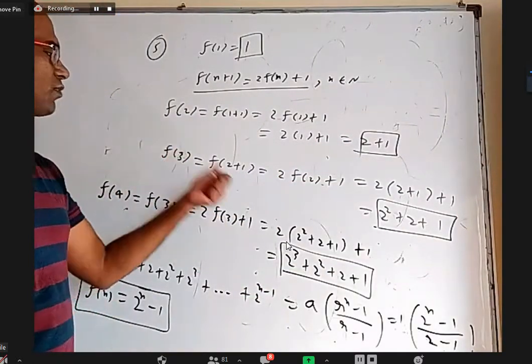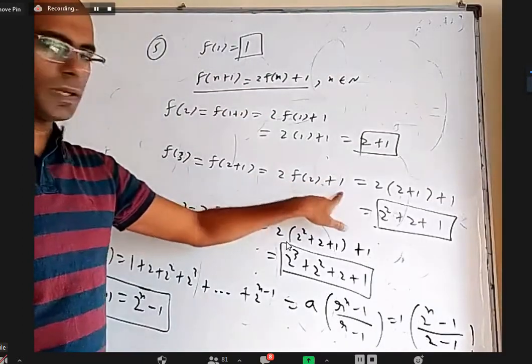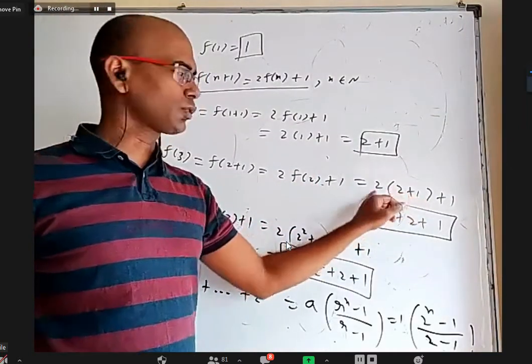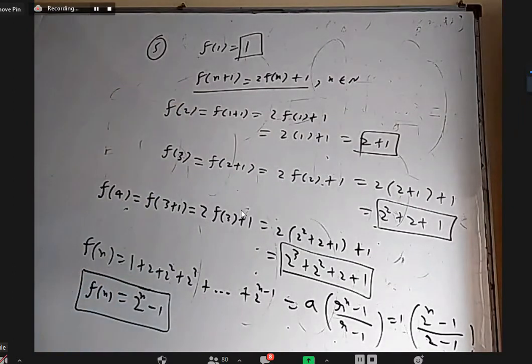Similarly, f of 3 is f of 2 plus 1. Use this formula. Wherever n is there, write 2. You get 2 f of 2 plus 1. What is that f of 2? It is 2 plus 1, I substituted here. Instead of writing 2 into 3, 6 plus 1. Got it. Anybody else has any doubt regarding this fifth one? Okay, then I will do seventh one next.